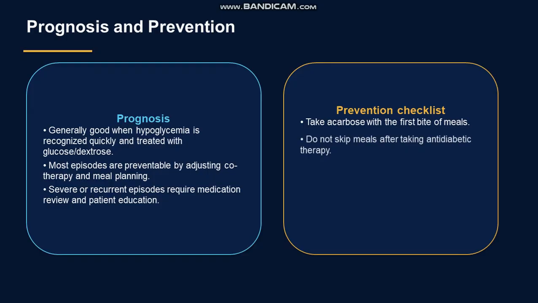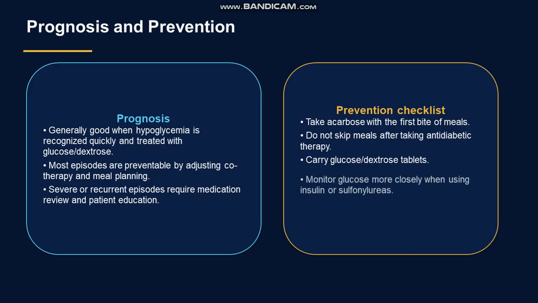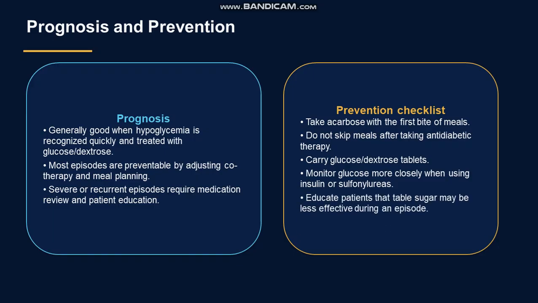Prevention checklist: take acarbose with the first bite of your meal. Do not skip meals. Carry glucose or dextrose tablets with you. Monitor glucose more often if you are taking it with insulin and sulfonylurea. Educate the patient that table sugar may be less effective.